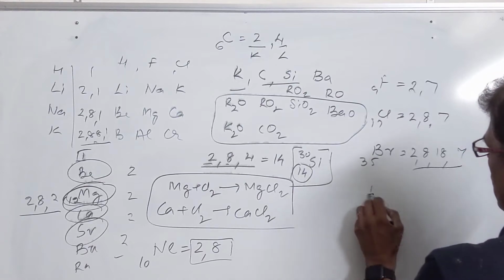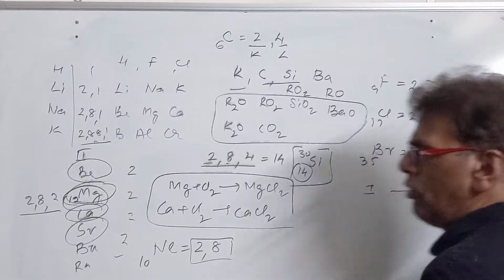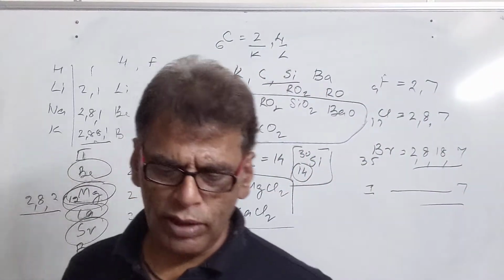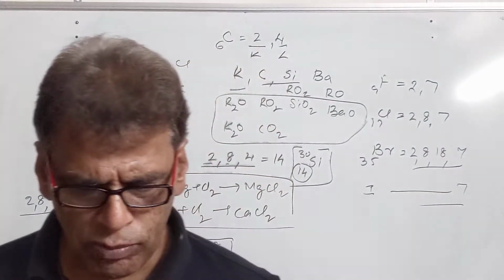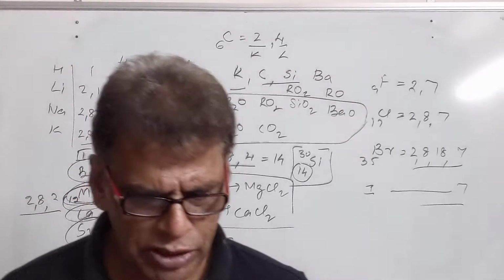Similarly, other halogens like iodine will have 7 electrons, so they have a deficiency of 1 electron in their valence shell and require 1 electron to form the stable noble gas configuration.